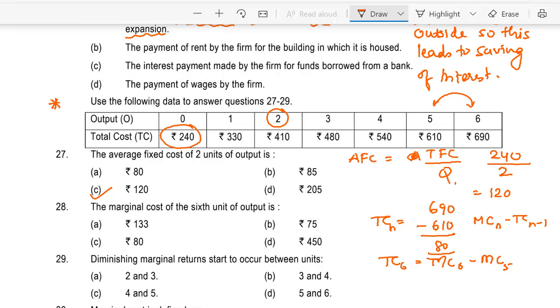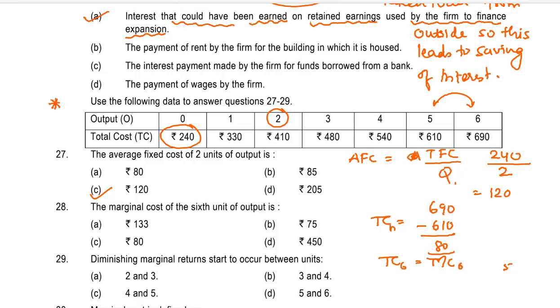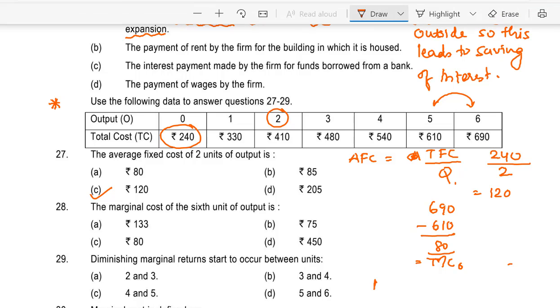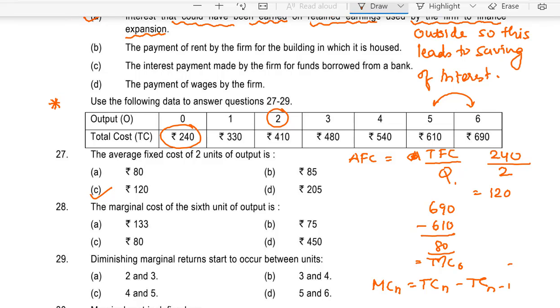I'll rewrite the formula. MCN equal to TCN minus TCN minus 1.